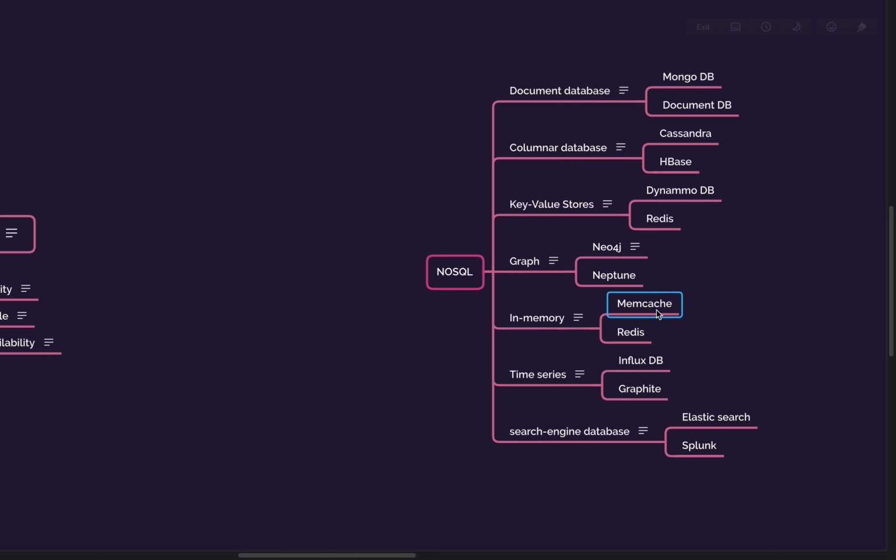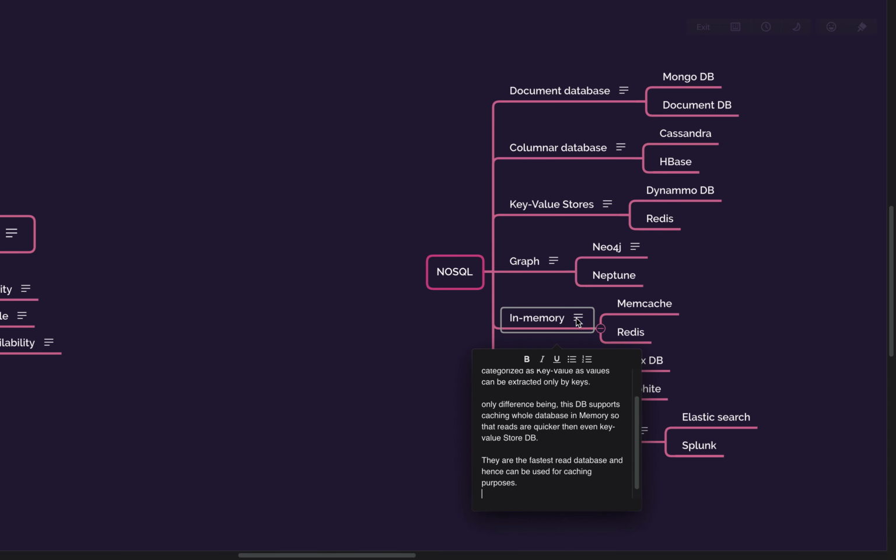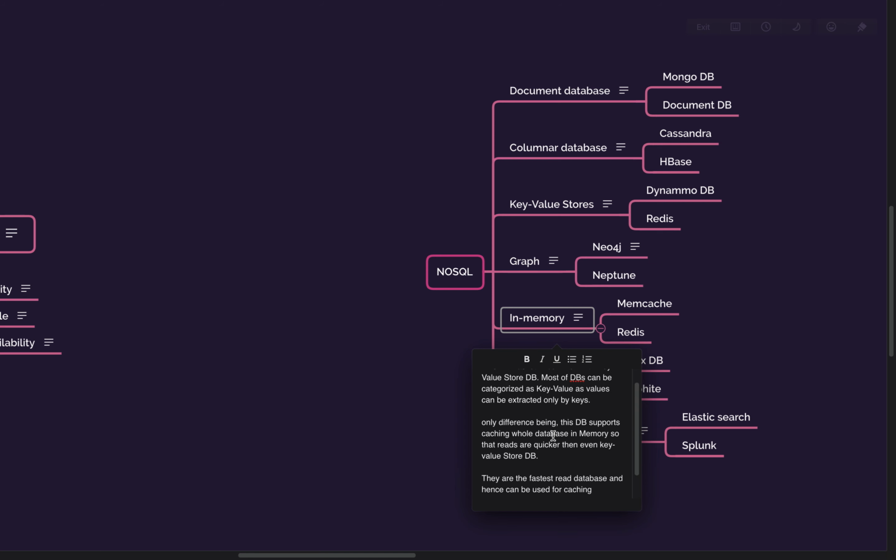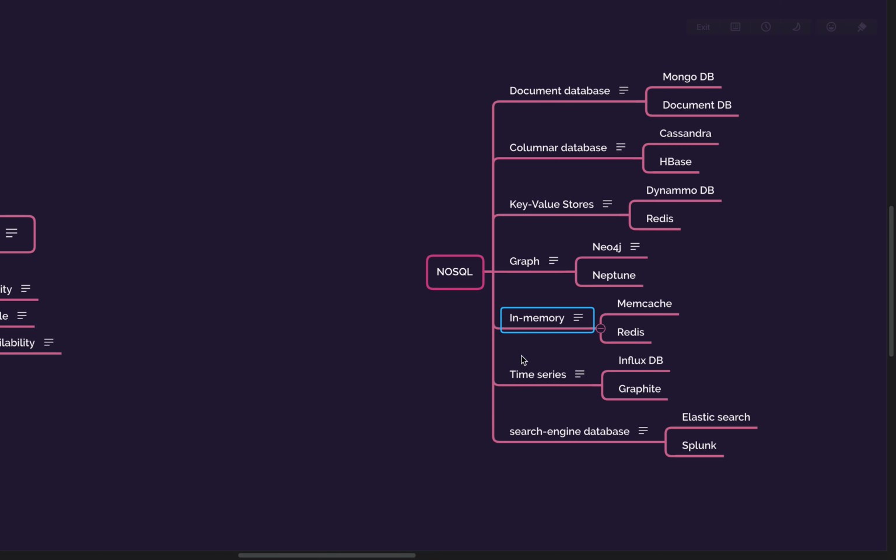The only catch here is that you need to store all the data in your memory. So if you restart the server or you lose that server, all the records are gone. So it is only for super fast reads, like caching, or if you want to perform some very high calculation but you still need to cache a lot of things, then probably an in-memory database will come into the picture.